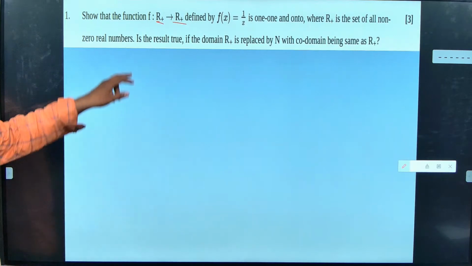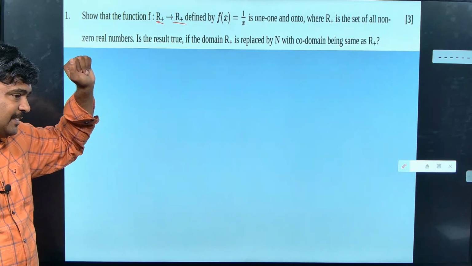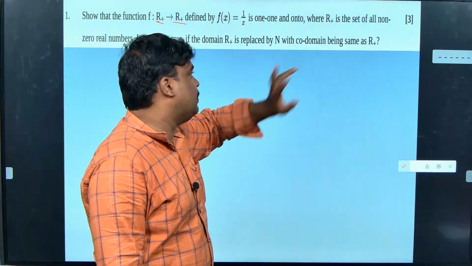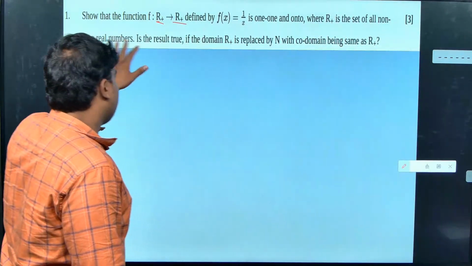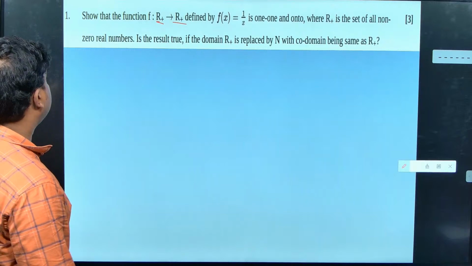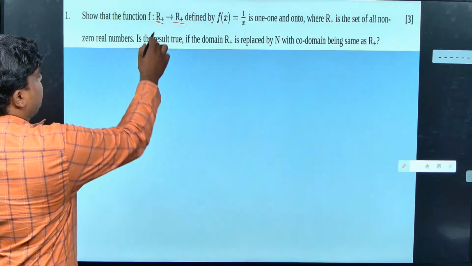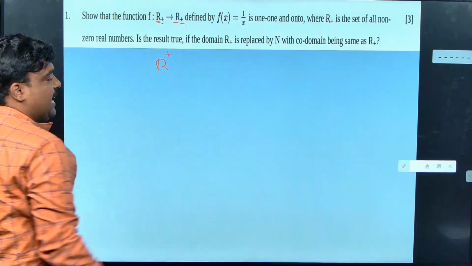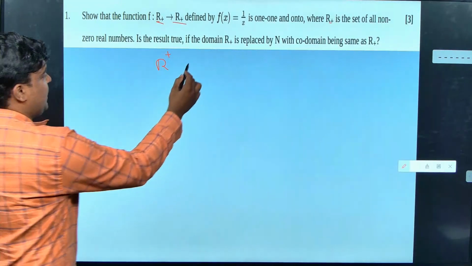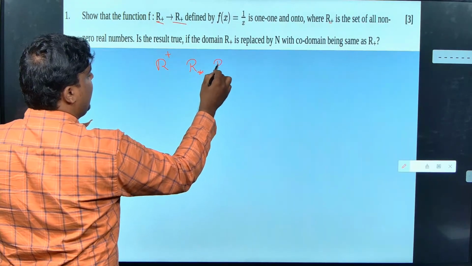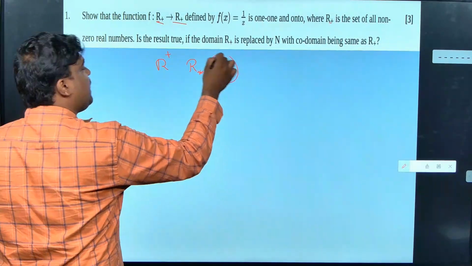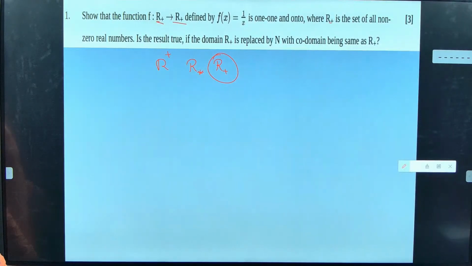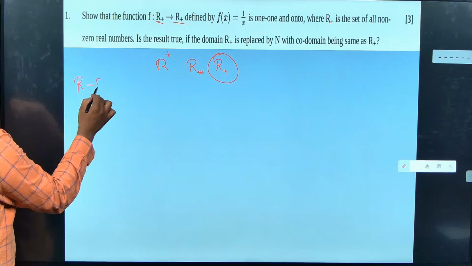Okay, show that. What is the meaning of r plus, guys? Positive real number to positive real number. F of x is equal to 1 by x is 1 to 1 and onto, where r plus is the set of all non-zero real numbers. No, this plus means they have given the condition: if you put r and plus on top, it is the positive real numbers. If they had put a star below r or a plus below r, then they would explain what it is: r plus is non-zero real numbers, everything other than 0.